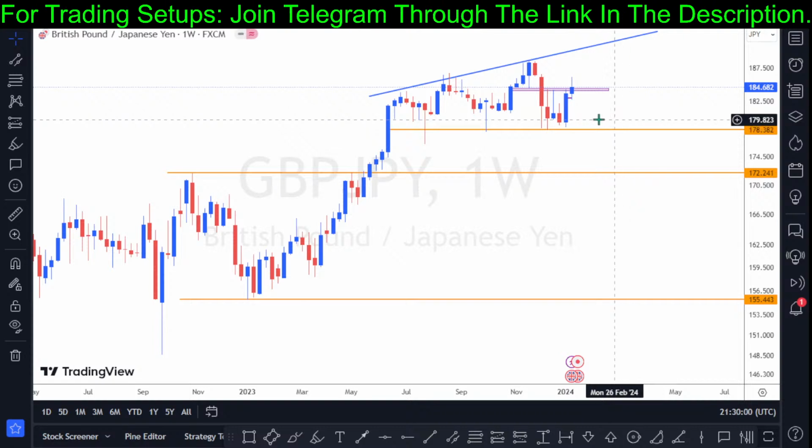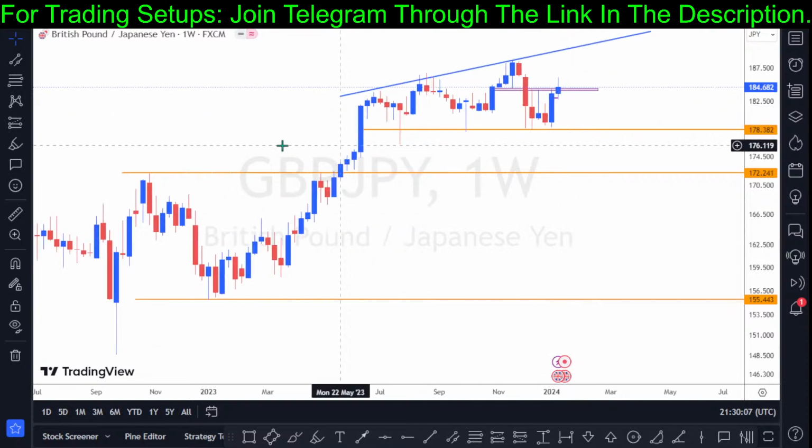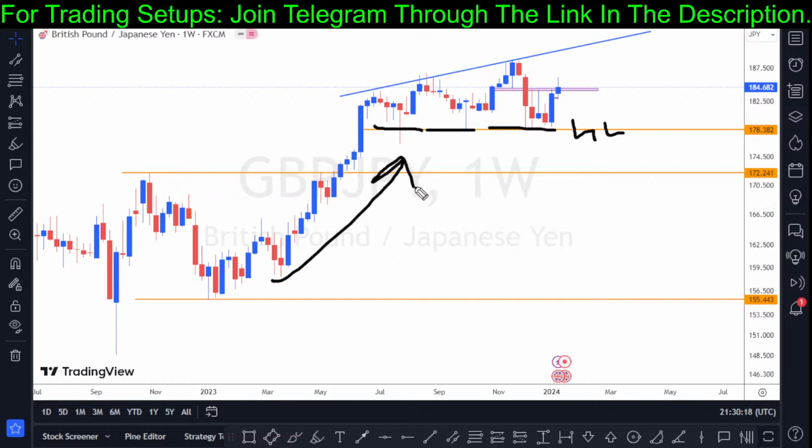So guys, based on what we have on the weekly chart of the British pound sterling paired against the JPY, we see how the uptrend is still active. We have the last swings in this market, which is currently at the price of 178.382. You can see right here, this is a higher low swing. So the market is still in an uptrend. That is what we have on the weekly chart.